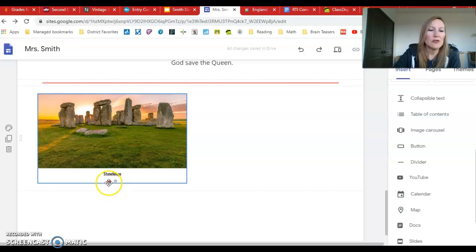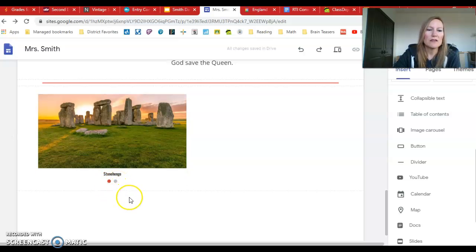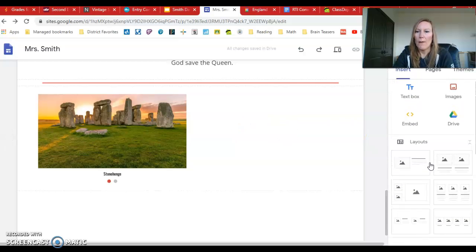You can also see that there are kind of the 2 dots, because when I go to publish my site, it's actually going to automatically scroll through these images without me even having to click on them. Now I do need some kind of title over here to go with my image carousel.